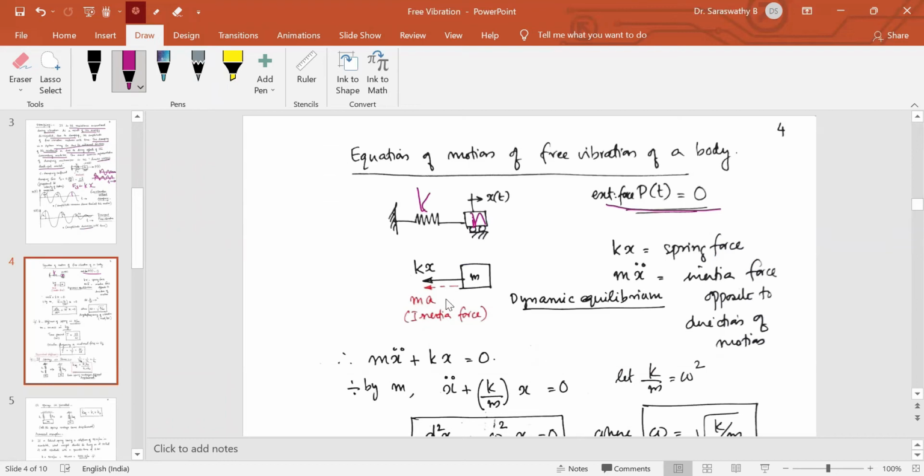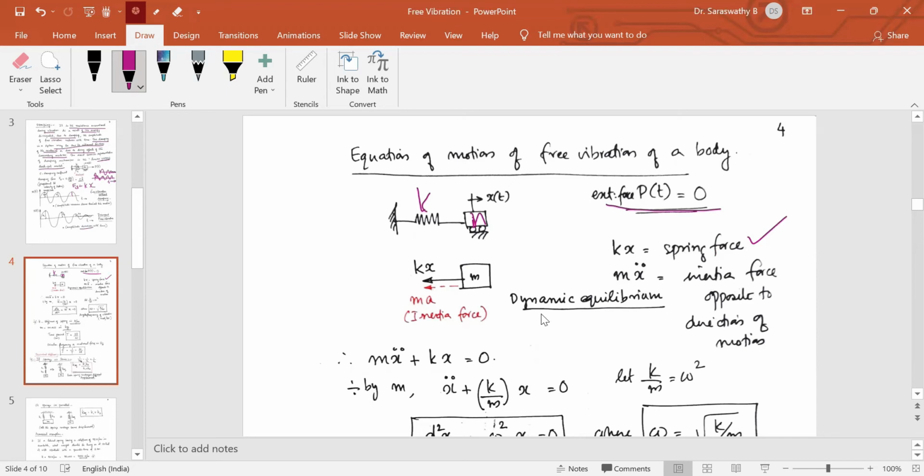So I am applying M into A, opposite to the direction of motion. If X is the displacement, then acceleration will be d square X by dt square. So the spring force is K into X, and the inertia force is M into X double dot, where X double dot means d square x by dt square. The inertia force is applied opposite to the direction of motion.